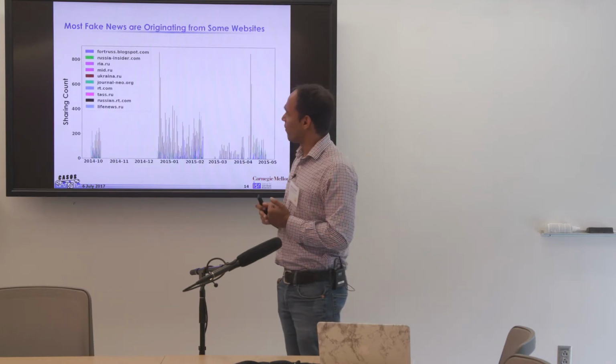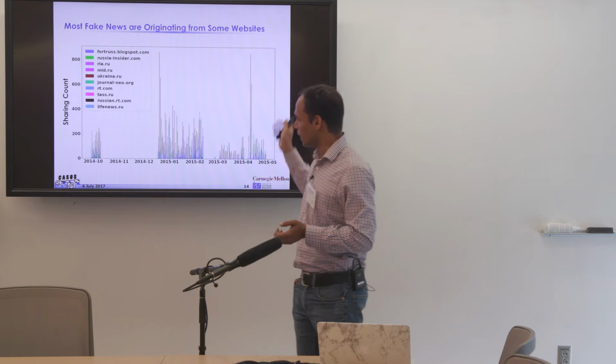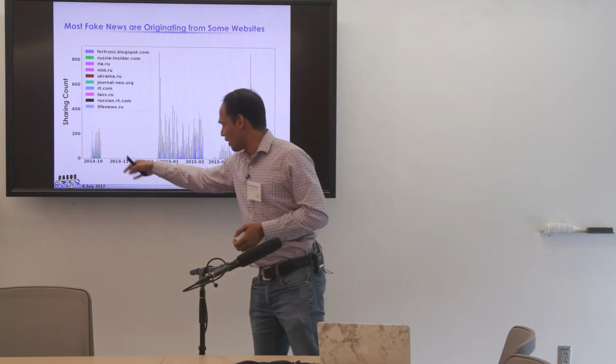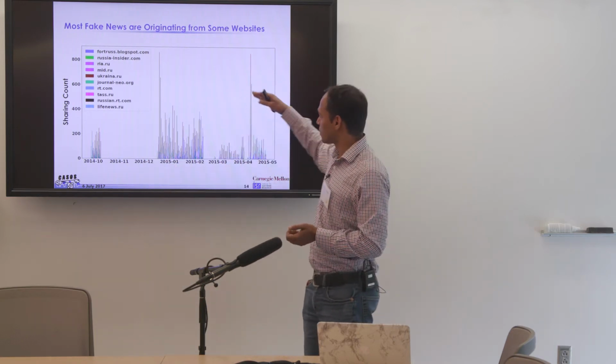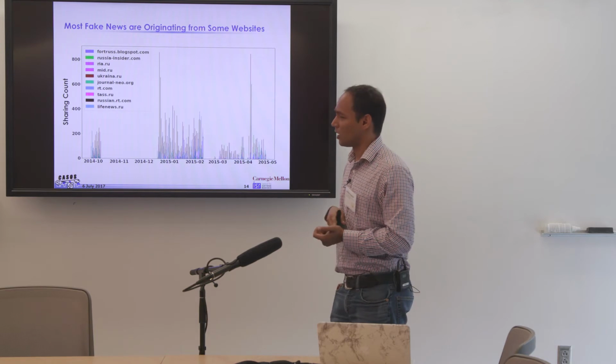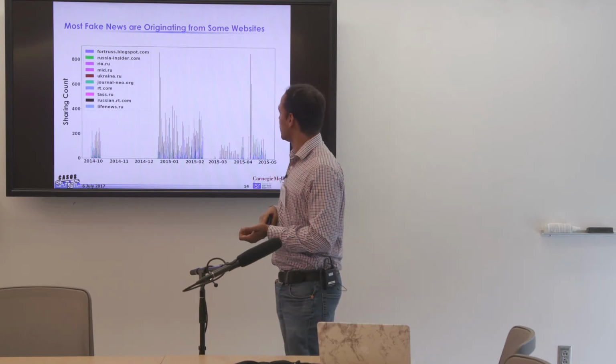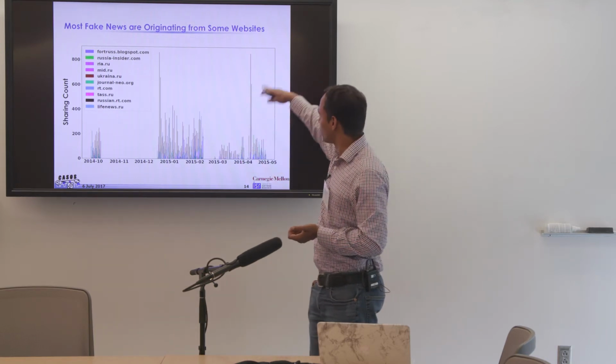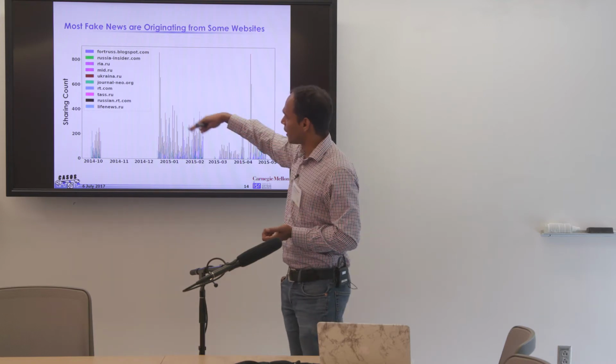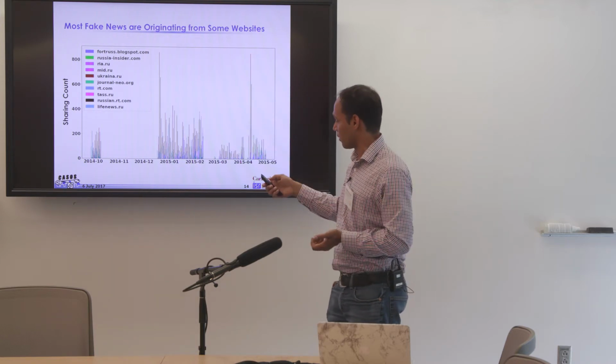So this is a plot of what kind of websites were being used. I think we have some meshing data here as well. But we do observe that these are some of the top 10 website URLs used. There are a couple of them which are pretty high, and they're very often used just for sharing fake news.